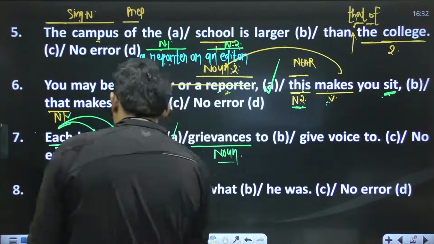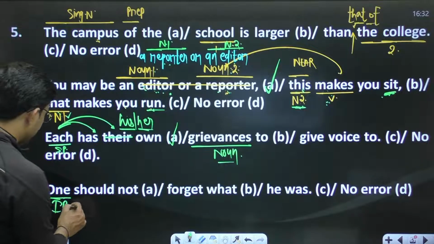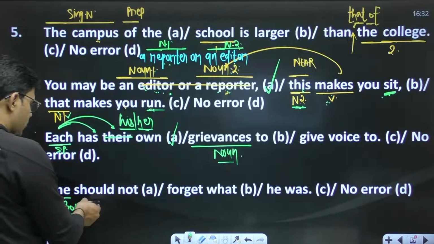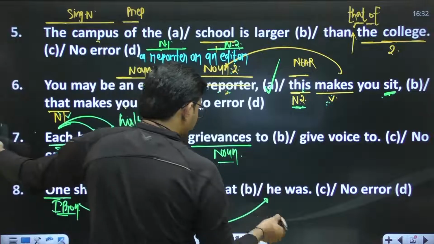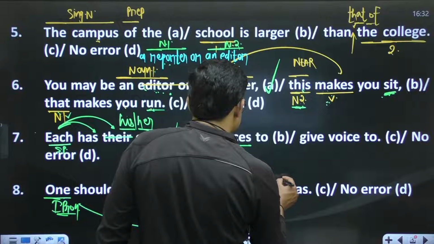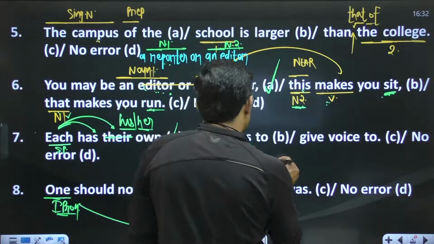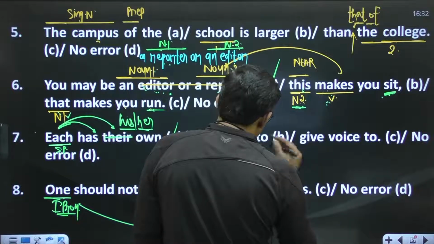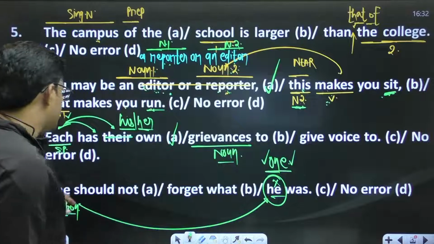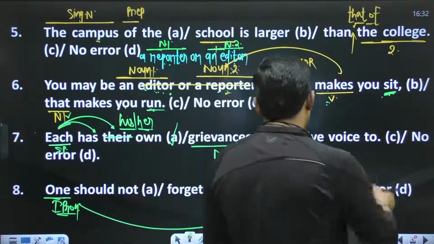So if you just apply it in the sentence, this is indefinite pronoun, it is made the subject of a sentence, right? So it prevails throughout the sentence. So while you have an indefinite pronoun as subject, one as a subject, you can't use he, she, and in place of he, she, I, and all subjects, one will be there. Sentence will be like, one should not forget what one was, right? And error will be in part C.